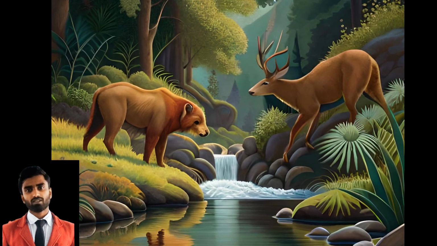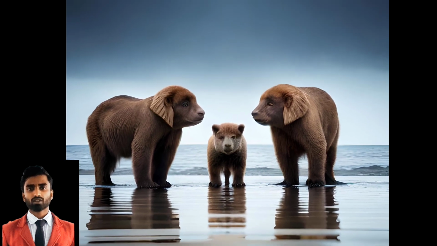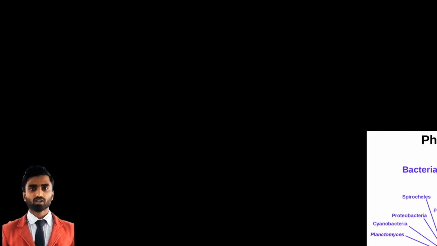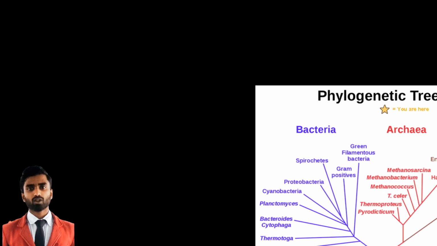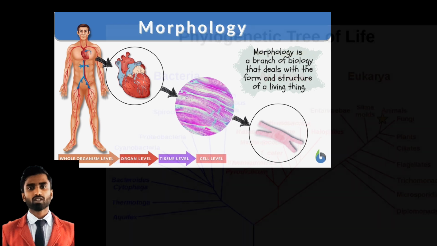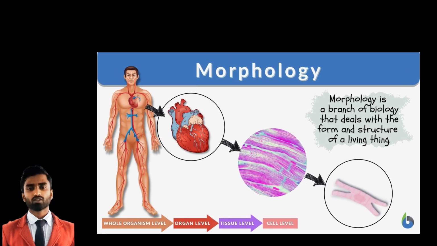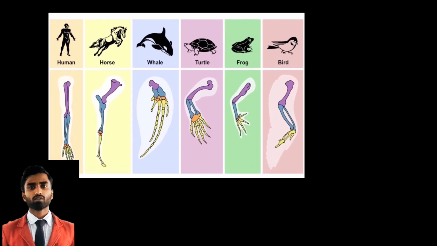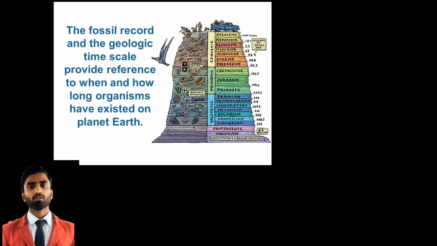Systematics, on the other hand, focuses on understanding the evolutionary relationships between organisms. It involves analyzing the similarities and differences in their physical traits, genetic makeup, and evolutionary history. Systematists aim to construct phylogenetic trees, also known as evolutionary trees or cladograms, which illustrate the evolutionary connections between species. Phylogenetic trees are built using various sources of data, including morphological features, such as anatomical structures, genetic information, such as DNA sequences, and fossil records.